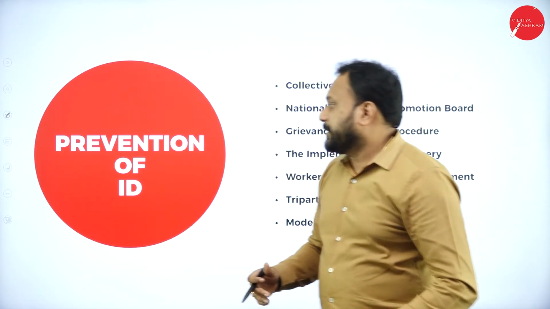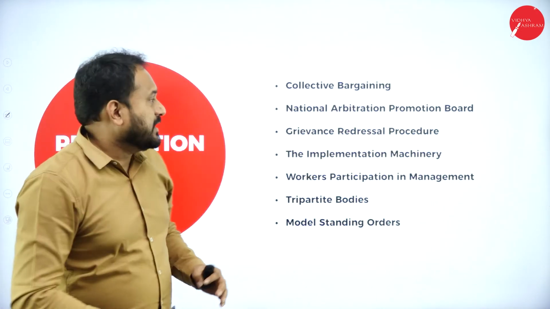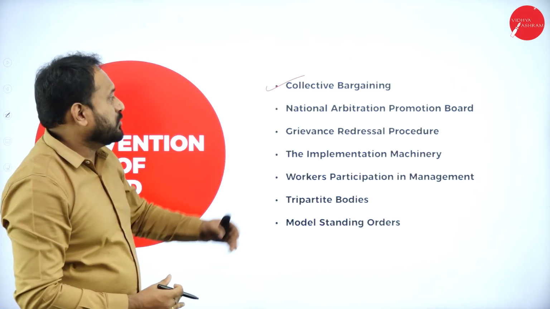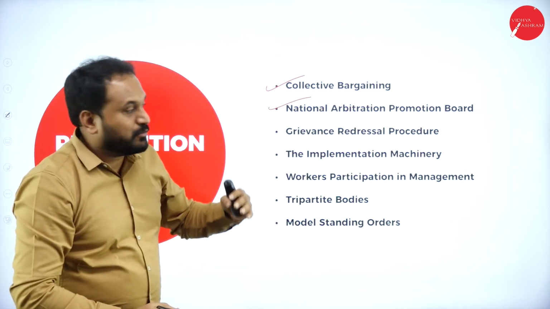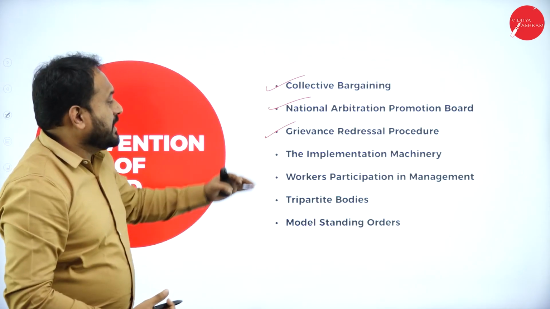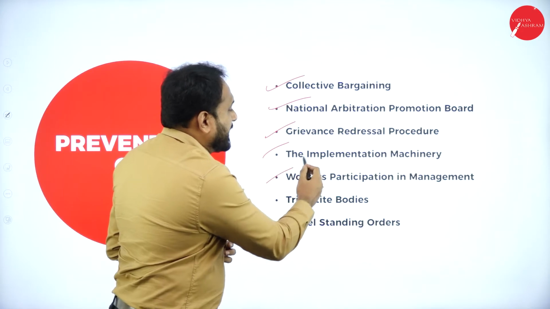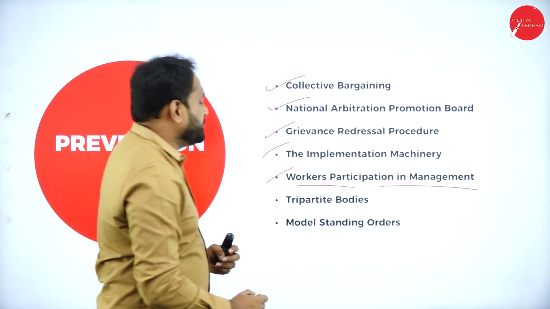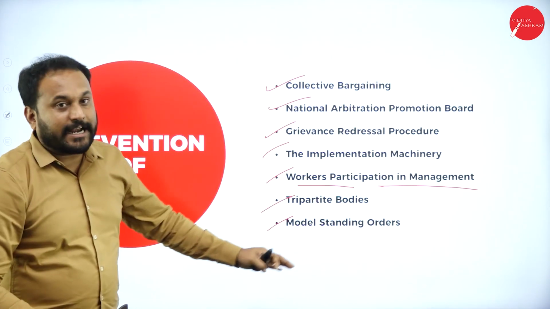So what are the preventive measures for industrial disputes? The first one I have listed is collective bargaining. In the next session I am going to teach you more about collective bargaining. Then we have the National Arbitration Promotion Board, grievance redressal procedures, the implementation of machineries, then workers' participation in management, which we have already covered, then tri-party bodies, and the last one is the model standing orders.